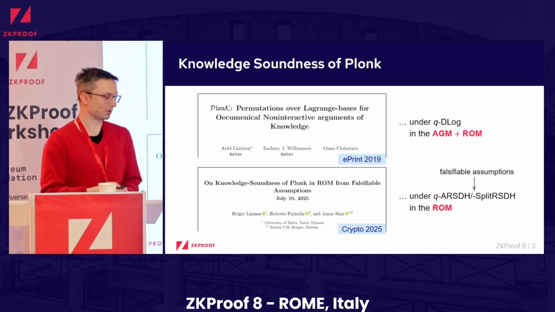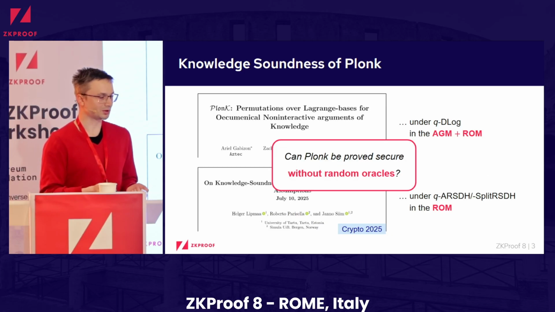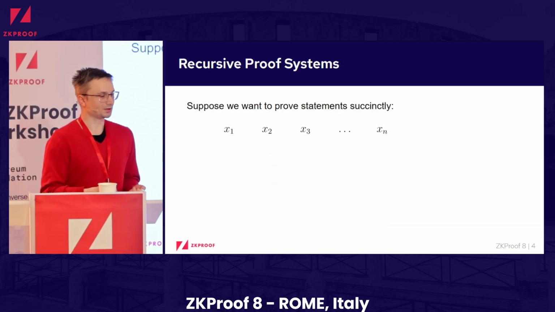So given this prior work, I think for the curious mind, it could already be enough to ask the question, can we prove security of Plonk without the random oracle model? But to better motivate why this is meaningful, let's consider a different motivation. So let's say we want to prove multiple statements in a succinct manner. We're given these statements x1 up to xn, and then we want to prove their conjunction.